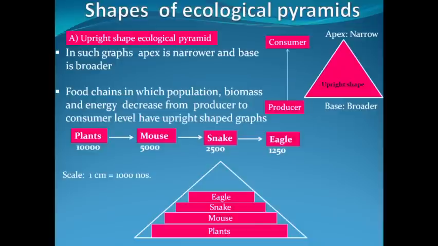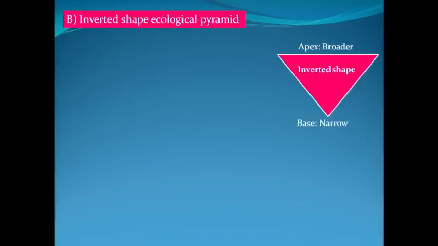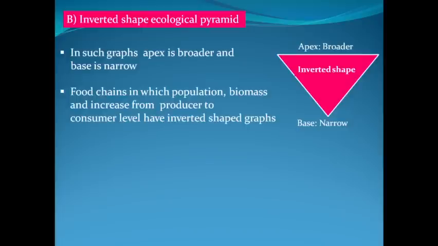So in such food chains where the data decreases from producer to top consumer level, we'll have upright shape ecological pyramid graphs. The second type of ecological pyramid graphs are called inverted shape ecological pyramid graphs. In such graphs, the base is narrower and the apex is broader. Base means producers, apex means top consumers.